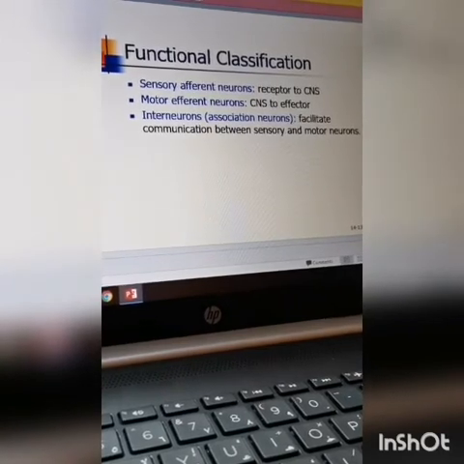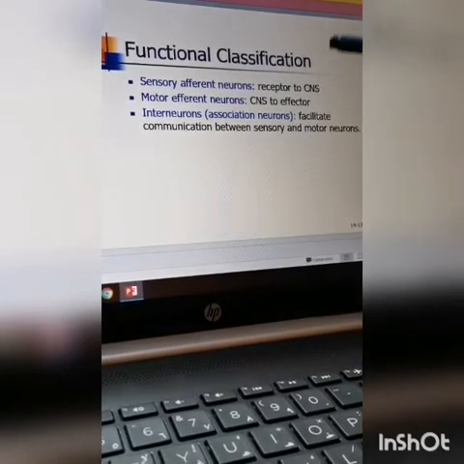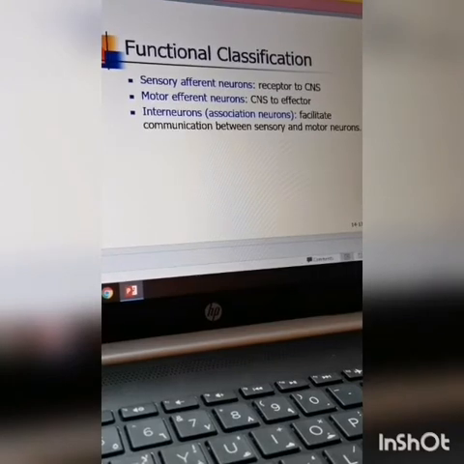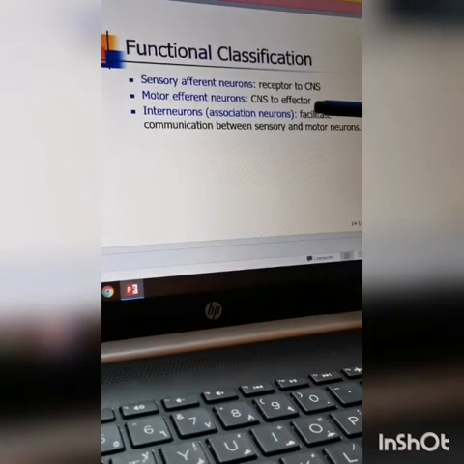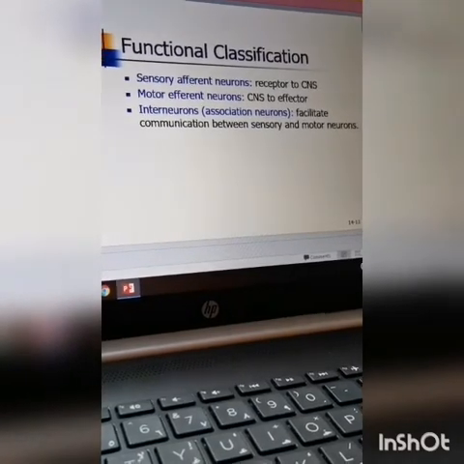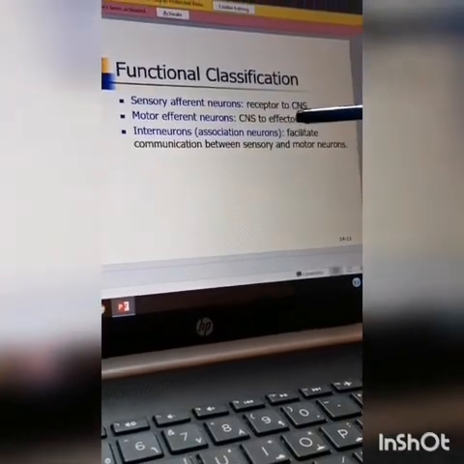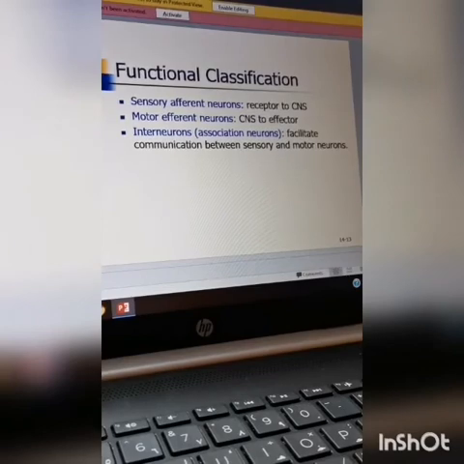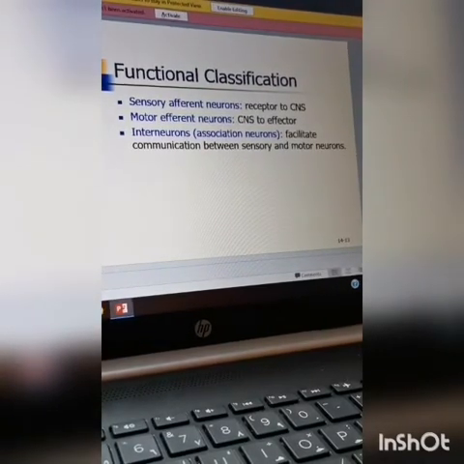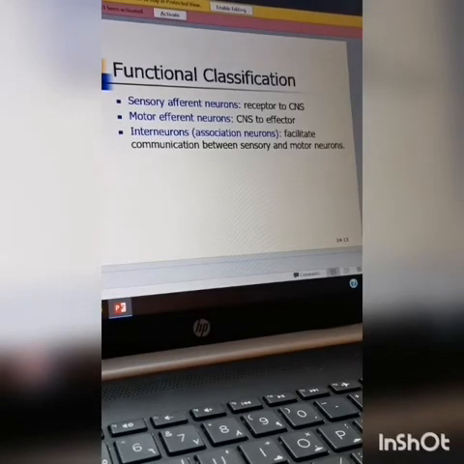What's the role of sensory afferent neuron? It conveys information from the receptor to the CNS. And what's the role of motor efferent neuron? It receives information from central nervous system and conveys that information to the effector, so the effector performs its role. Effectors include glands or any kind of muscles.